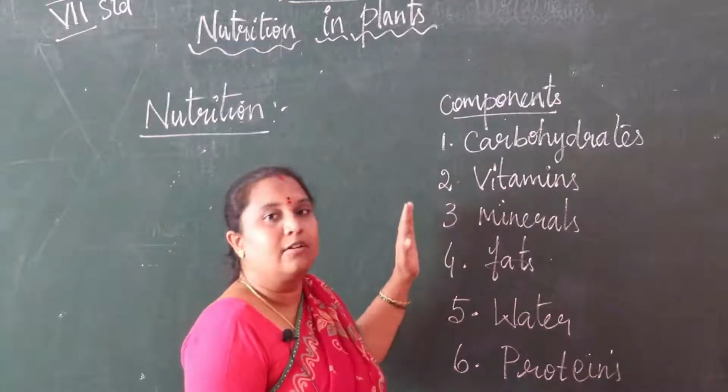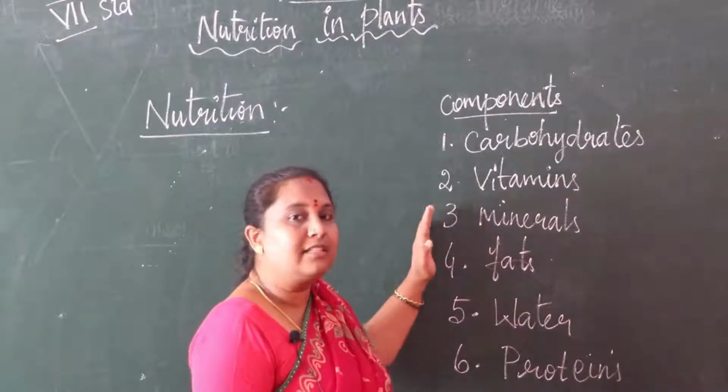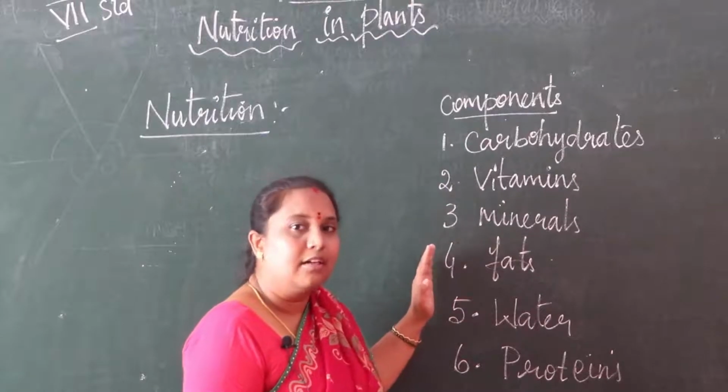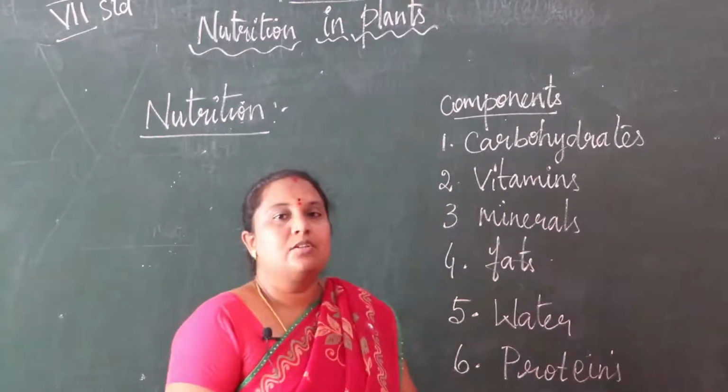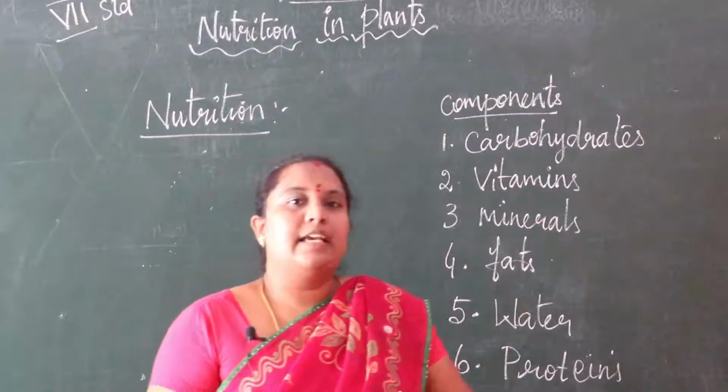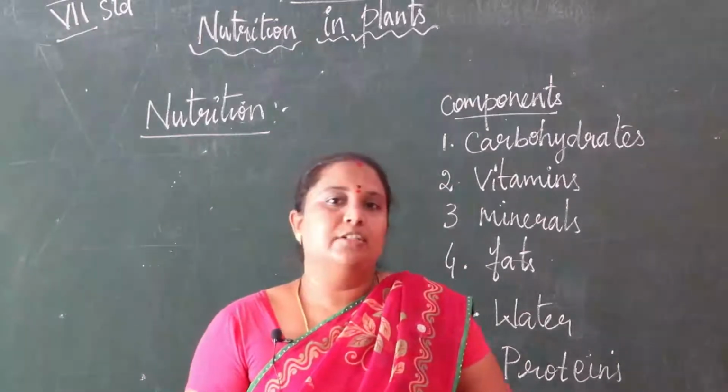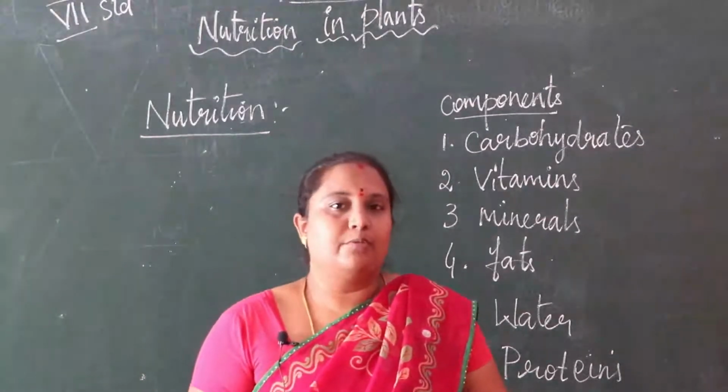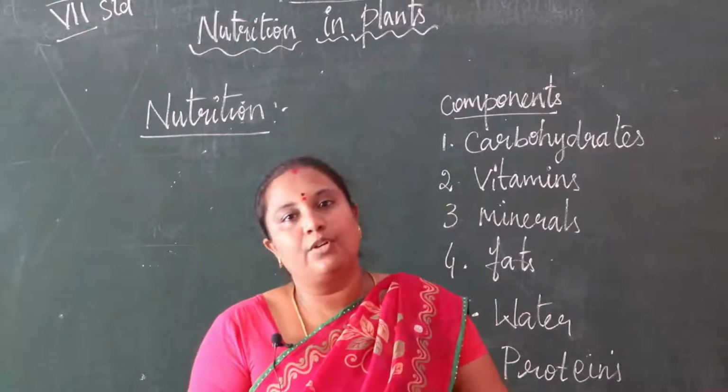So what are the components in the food? These components are called nutrients. Our body needs nutrients to survive, to be active and to work.